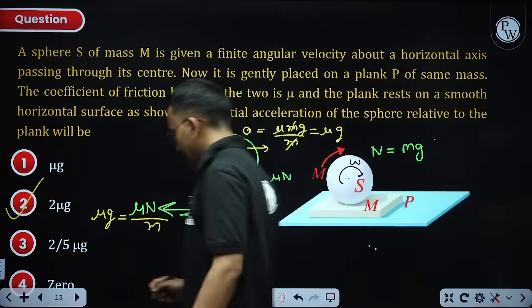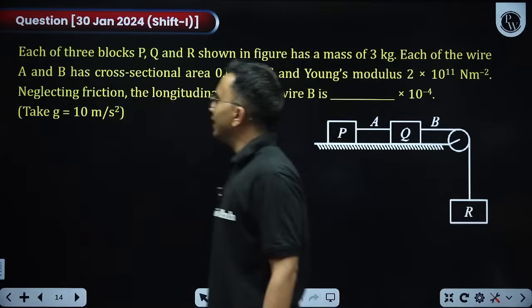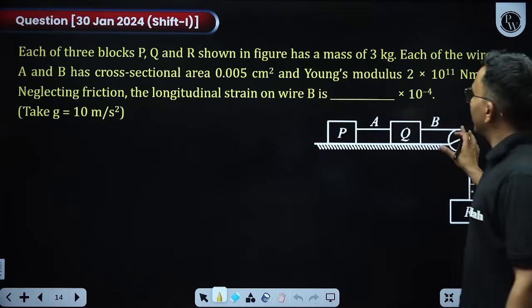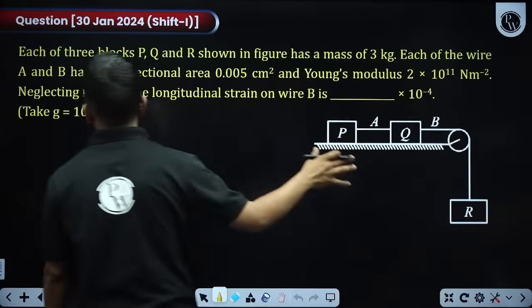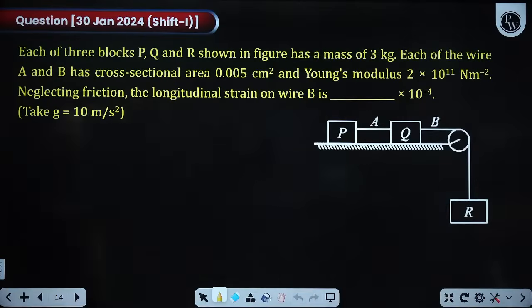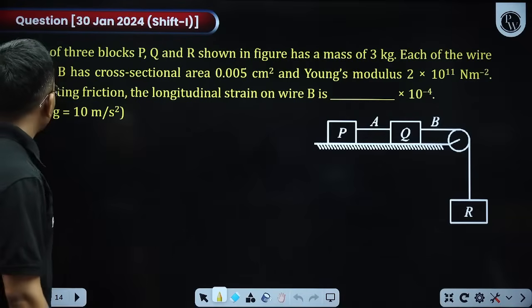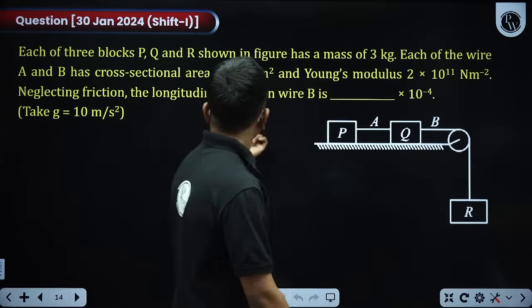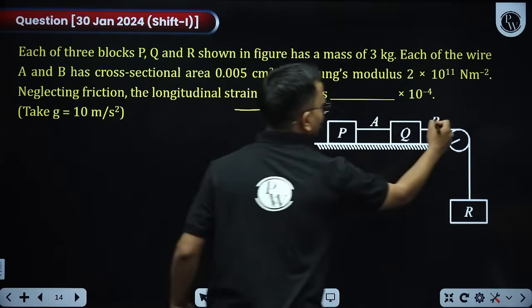Clear? Next, each of the three blocks PQR shown in the figure are of mass 3 kg. Each of the wire A and B having cross section area this and Young's modulus this. We need longitudinal strain on wire B. Longitudinal strain on wire B, on this wire.